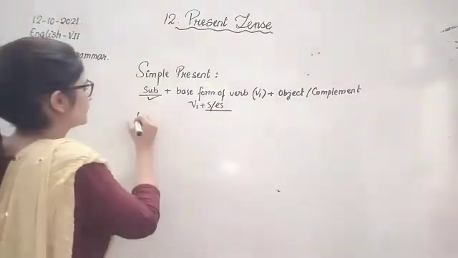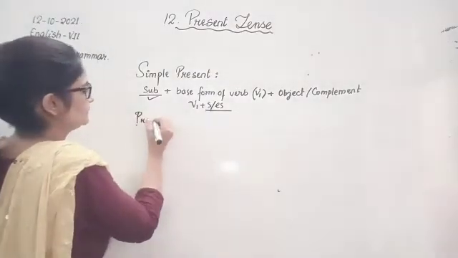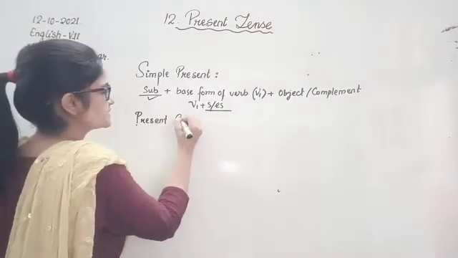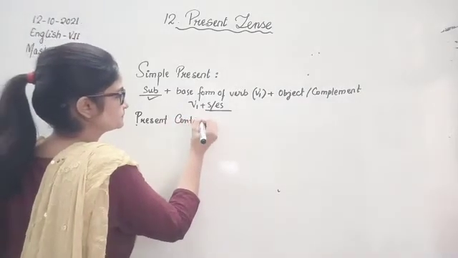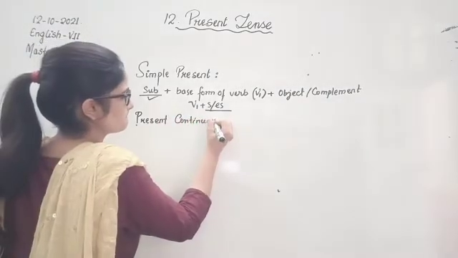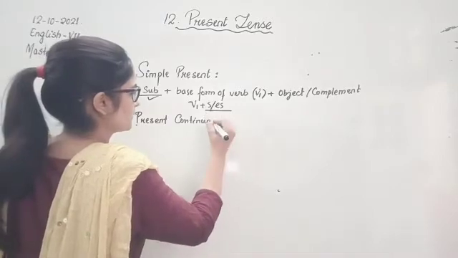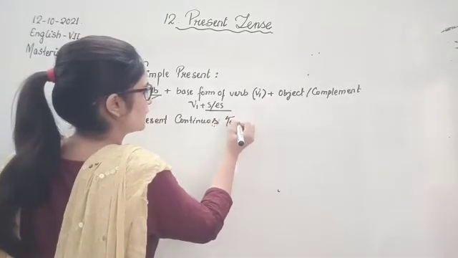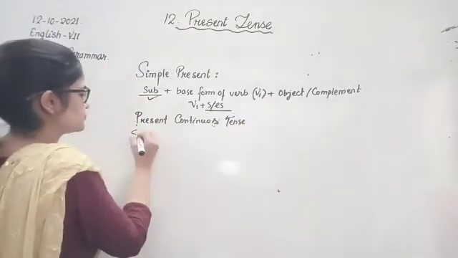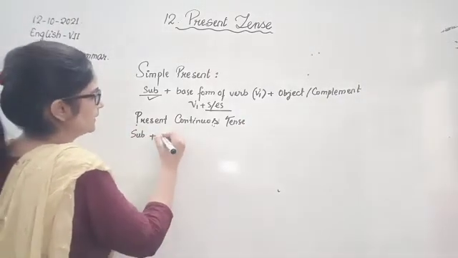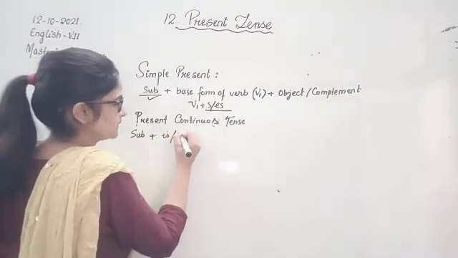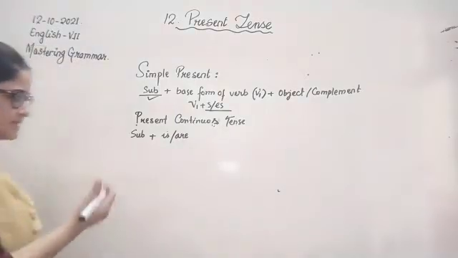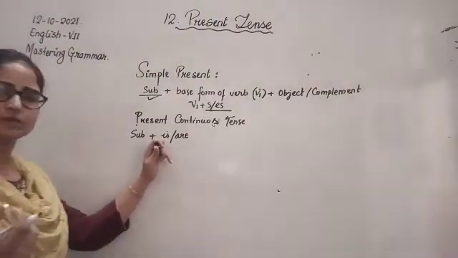Now what did we learn in present continuous? In present continuous tense, there will be the subject, and is or are will be there according to the subject. If the subject is singular, we are using is.